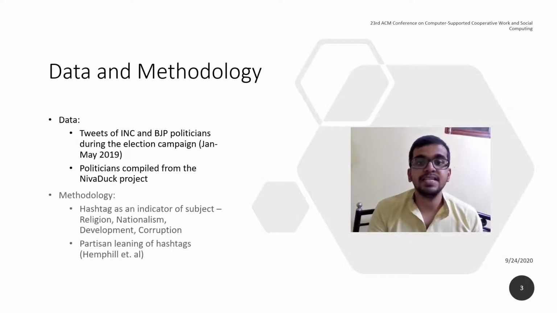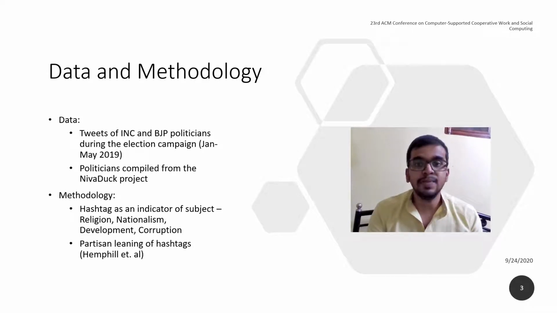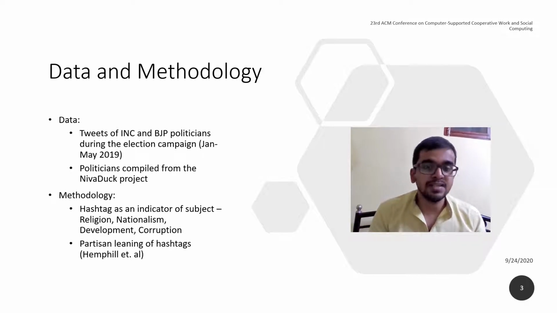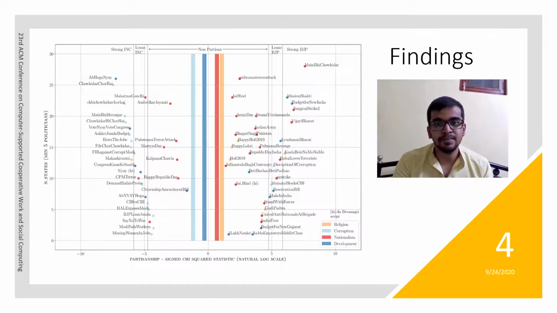For topical categories, we use hashtags, a key Twitter feature used to contextualize a tweet and one that is widely used in collaborative campaigns online. We classify tweets into four categories: religion, nationalism, corruption, and development. These categories were chosen based on issues that have perennially been a part of Indian political discourse and key events that shaped the 2019 campaign. We used chi-square dependency to understand partisan usage of hashtags based on prior work by Libby Hemphill.